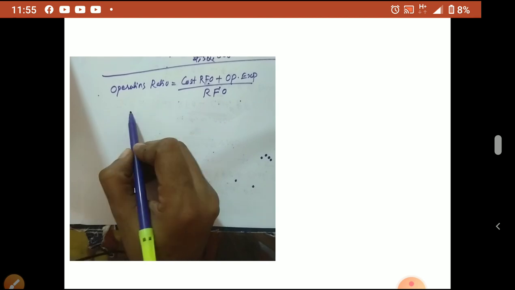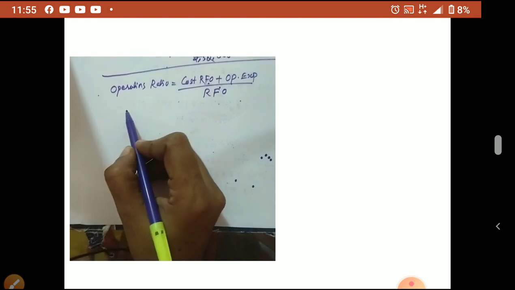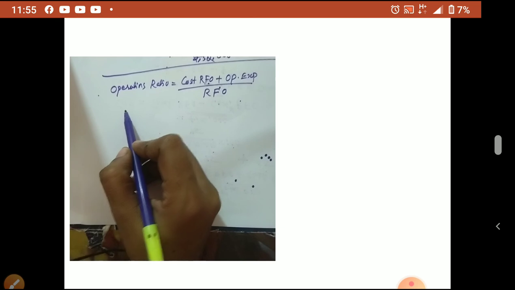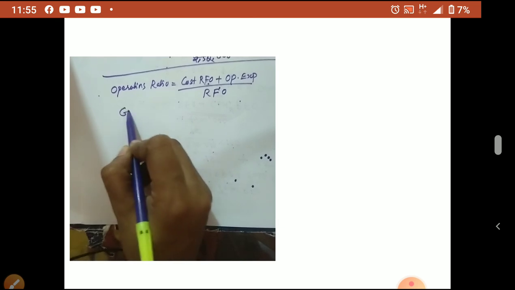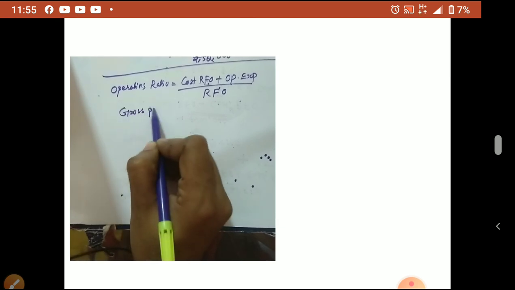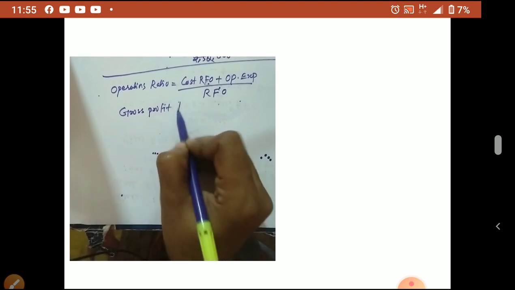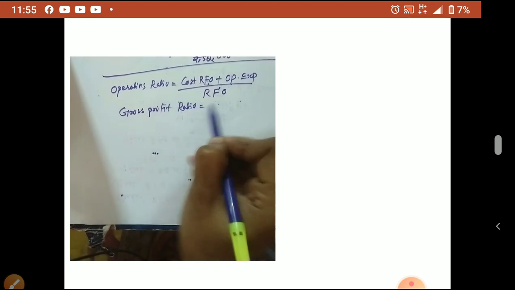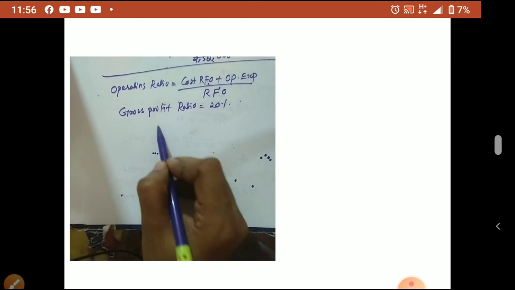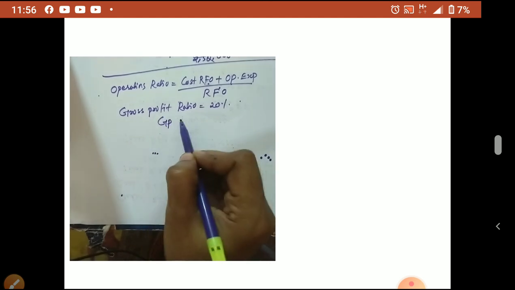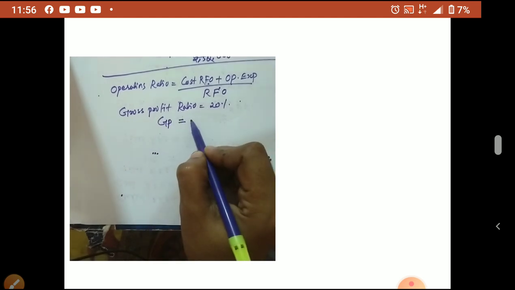So how to calculate cost RFO? But gross profit ratio is given as 20%. From gross profit we can calculate cost of RFO. Gross profit is upon sale only.